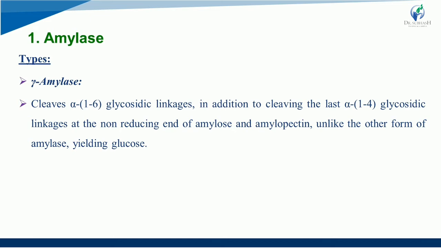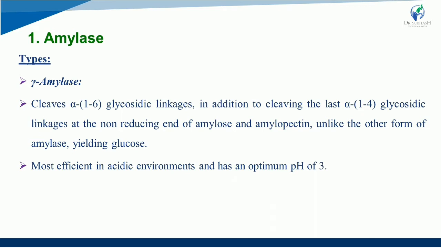Again, to remind you, alpha and gamma, both, not beta. Beta has glucan linkages, but alpha and gamma both have glycosidic linkages, and gamma amylase will break the 1,4 glycosidic linkages at the non-reducing end. That is, it will work as an exohydrolase type. Right, it will work outside, at the non-reducing end of amylose and amylopectin, unlike the other forms of amylase, and will give you glucose.